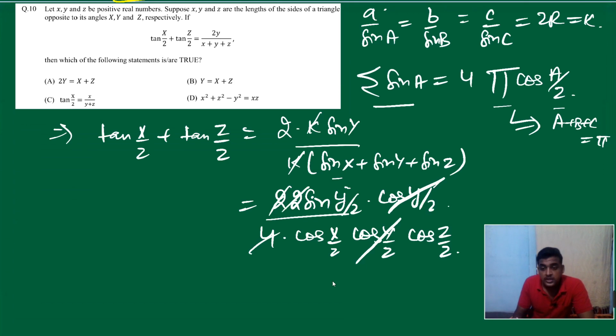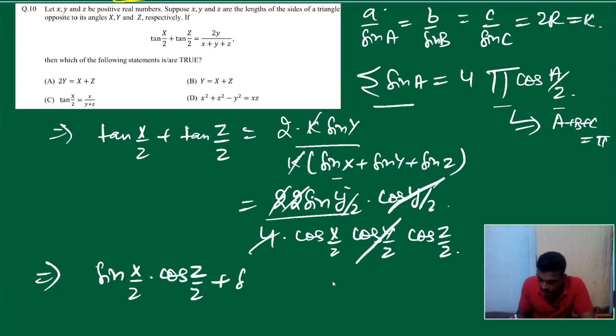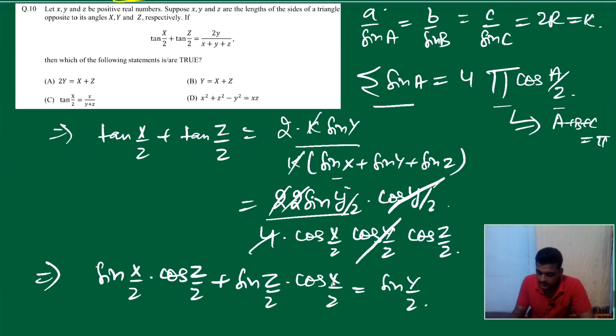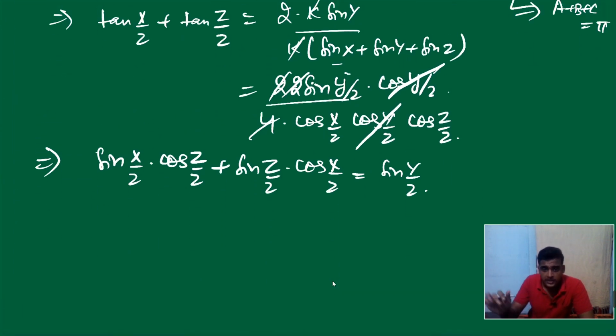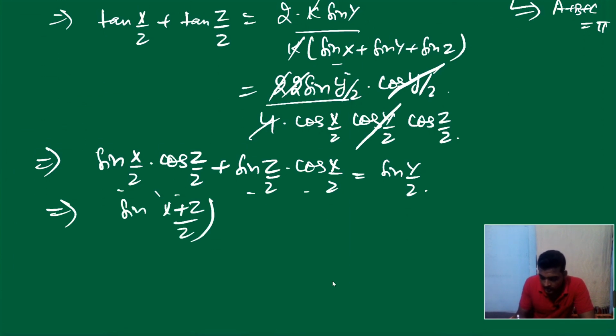Send this cos x by 2, cos z by 2 to the left hand side. What we get? The tan x by 2 cancels, sin by cos cancels. So sin x by 2 cos z by 2 plus sin z by 2 cos x by 2 equals sin y by 2. This we have. Now everyone please tell me, it is nothing but sin a cos b plus cos a sin b. So it's sin of a plus b. So it's sin of (x plus z) by 2 is equal to sin of y by 2.